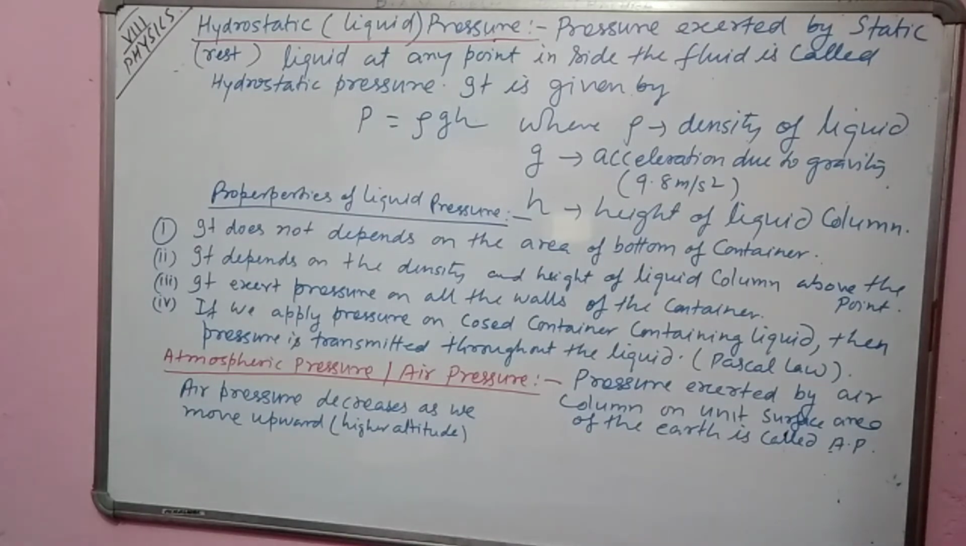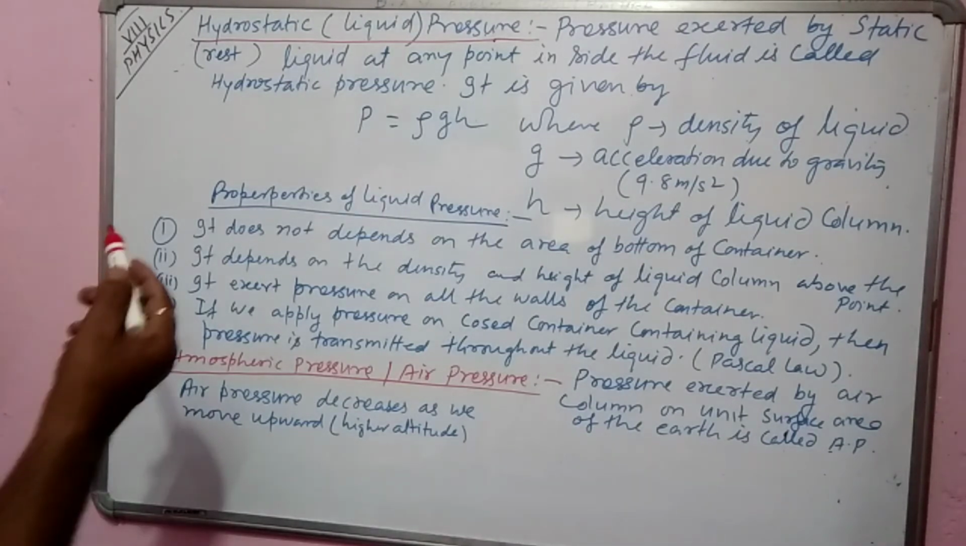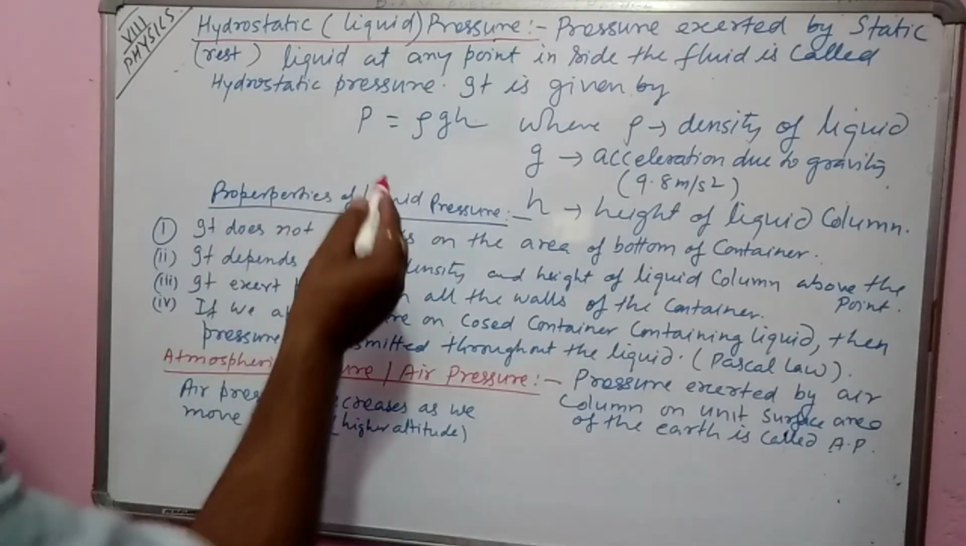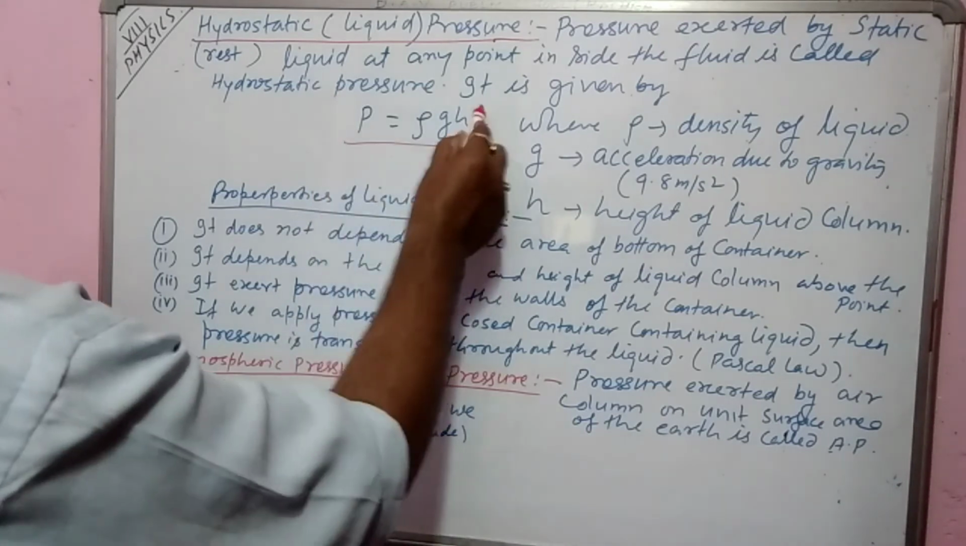Okay, next topic is hydrostatic or liquid pressure. This is the pressure exerted by a static liquid, that is, liquid at rest, at any point inside the fluid. It is called hydrostatic pressure. If anything is immersed in liquid, say water, then pressure is exerted on that object. Hydrostatic pressure is given by P = ρgh.